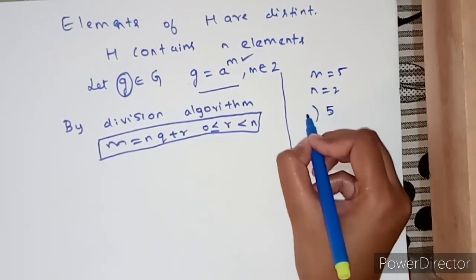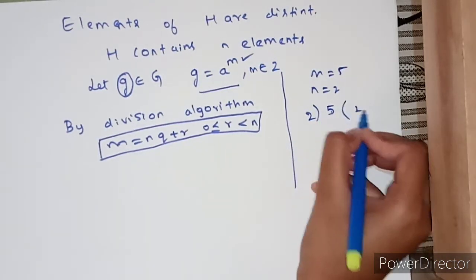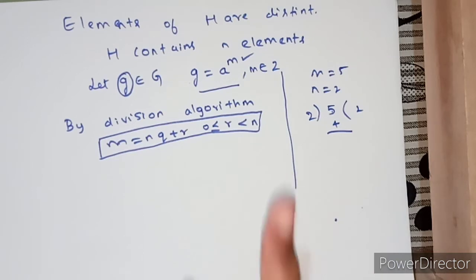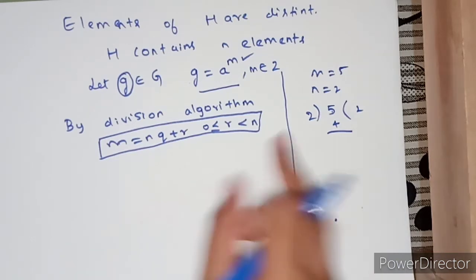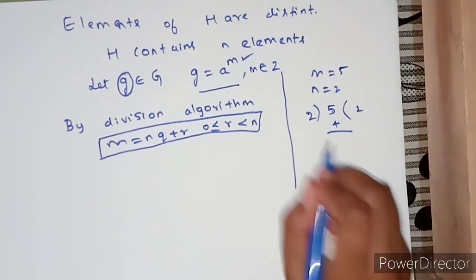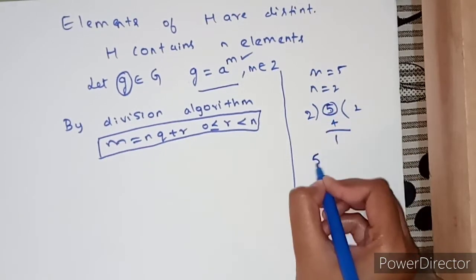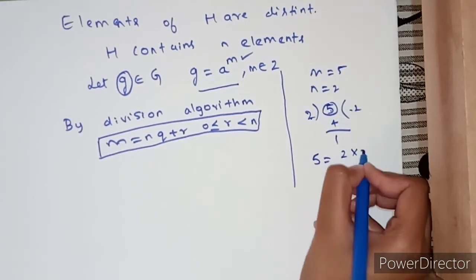Take 5 here, 2 in place of dividend, 2 2s are 4. I have already explained division algorithm in my previous videos. If you have any doubt, you can check my previous videos. 5 minus 4 is 1. Now this 5 is equals to 2 into 2 plus 1.